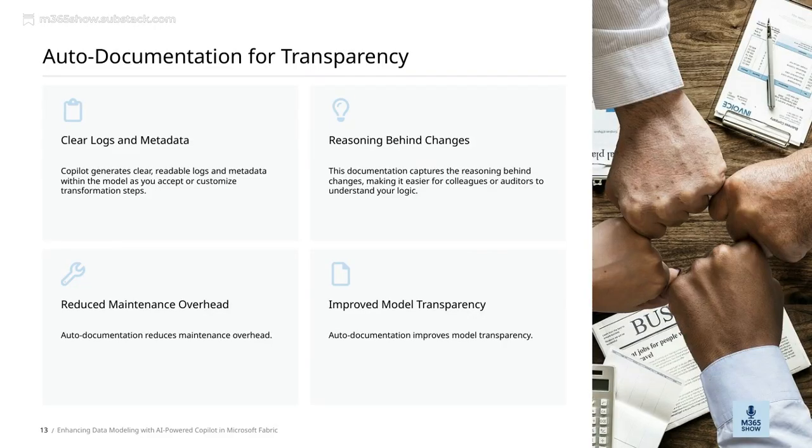One of the most valuable aspects is that this documentation captures the reasoning behind each change. So, if someone needs to review or understand the logic later, it's all clearly documented. This makes collaboration much smoother and ensures consistency across teams. And with Copilot, as we accept or customize transformation steps, it generates clear, readable logs and metadata right within the model. This means we have a transparent trail of what was done, making it easier to review and understand the process at any point. All in all, these features come together to make our data modeling more transparent, efficient, and easier to maintain.